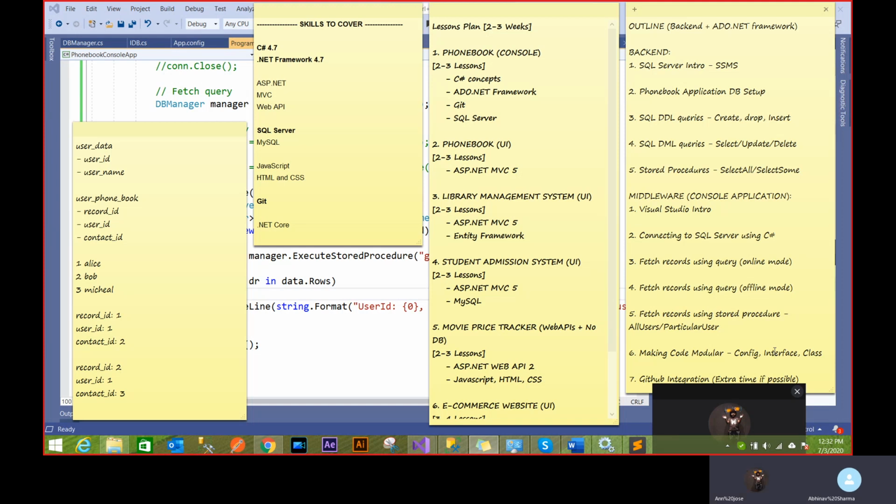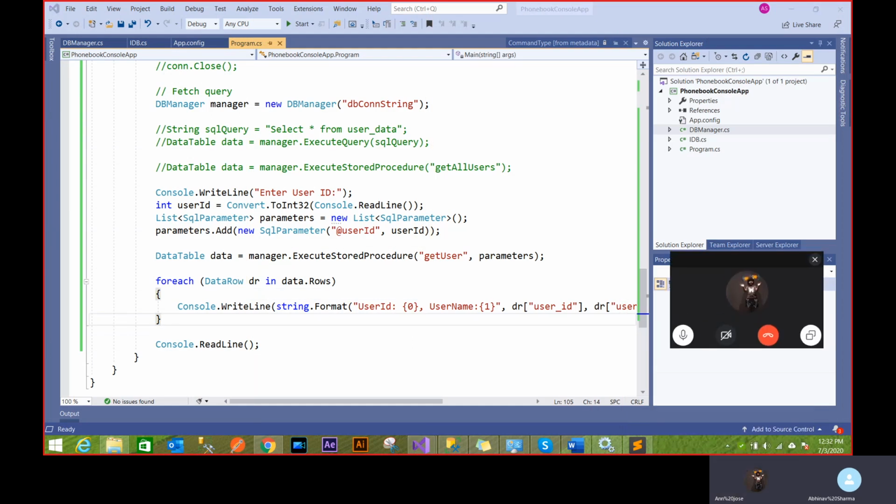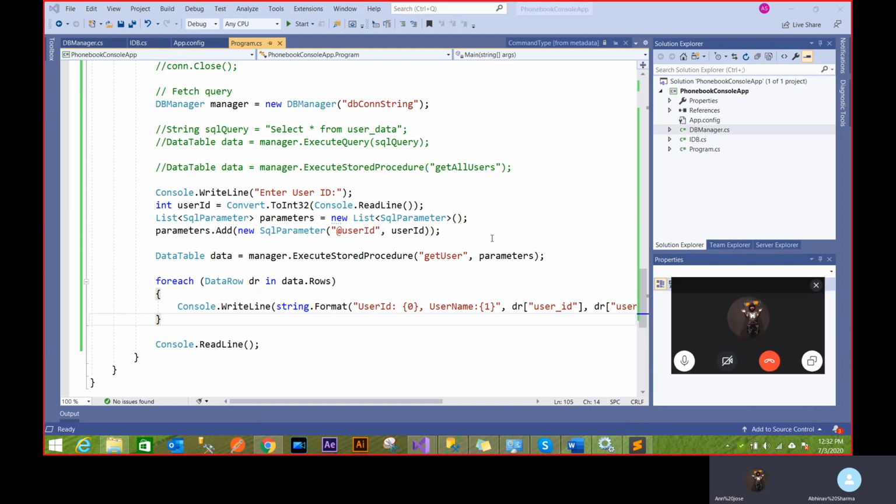In the last 30 minutes, I'll tell you again, because this is recorded, you can just try it on your own, and we can definitely meet again on Monday. Sure. How to push this code on GitHub, like what Git actually is.